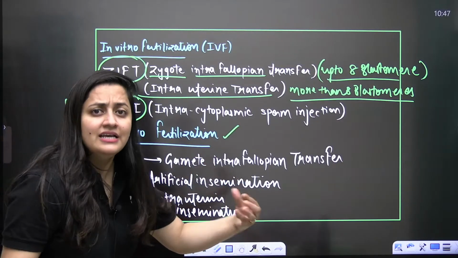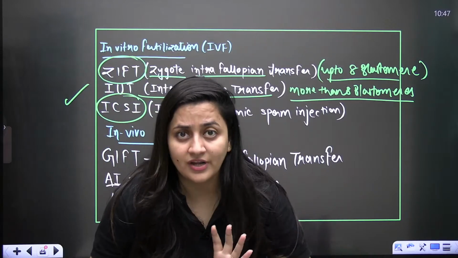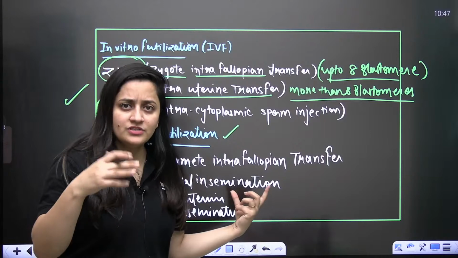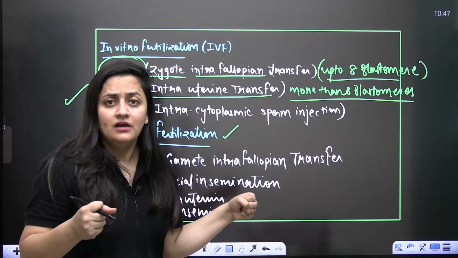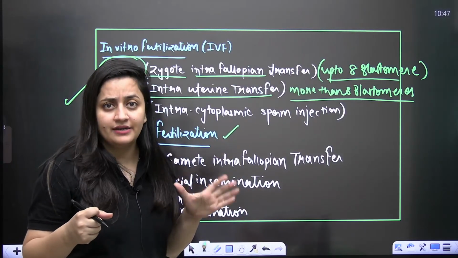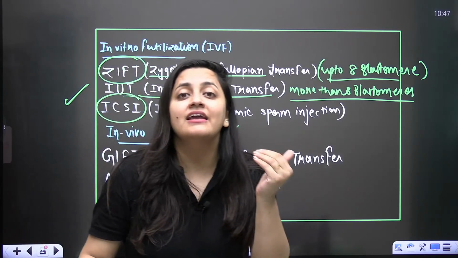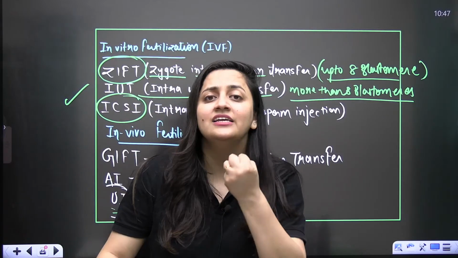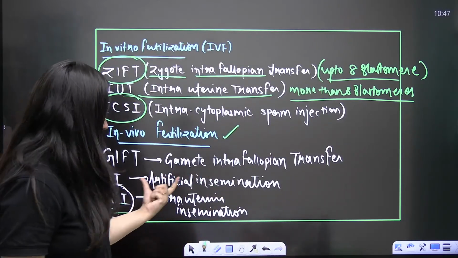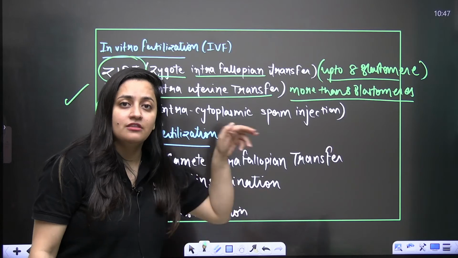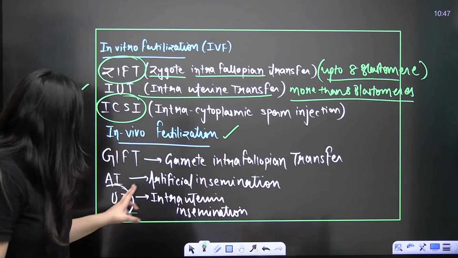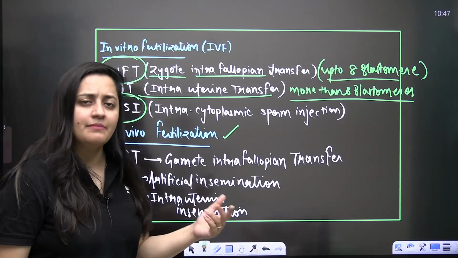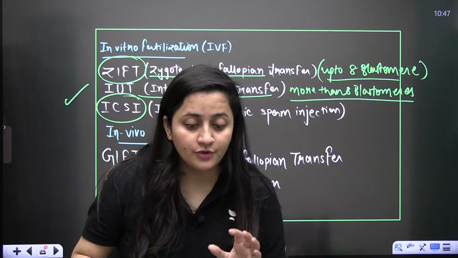Artificial insemination. Let's say in the case of males, the sperms are not healthy or the sperm count is less. In that case, sperm from a relative or any donor can be collected. Or sometimes the male has erectile dysfunction, sperm production is there but insemination cannot occur. In that case also sperms will be extracted and inserted artificially in the female genital tract. If inserted directly in the uterus, it is intrauterine insemination; it can be inserted in the vagina as well.